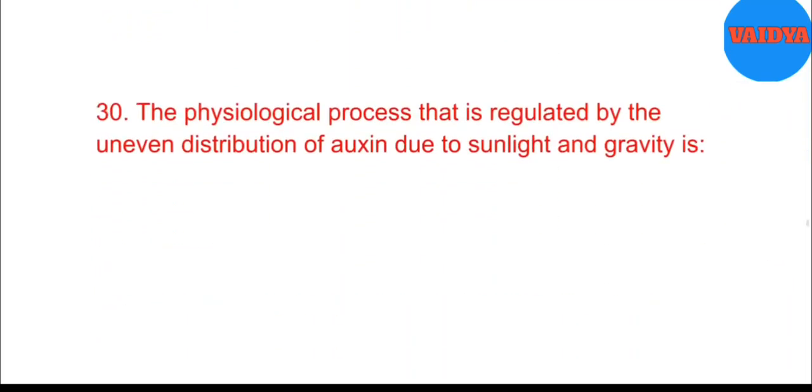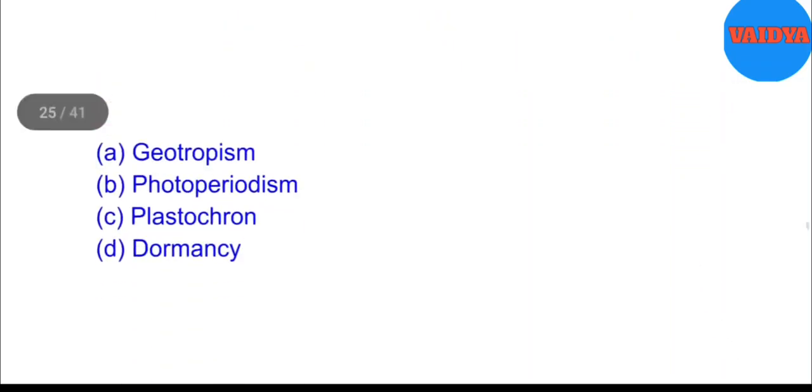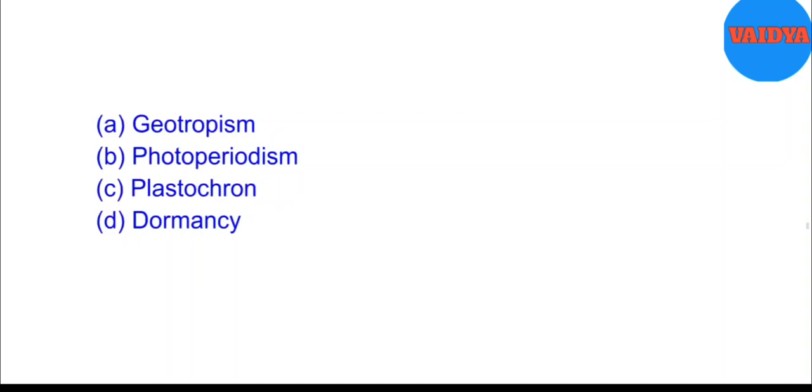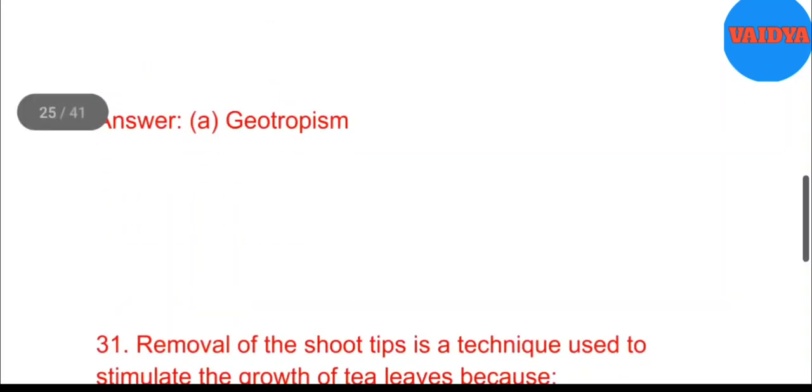30. The physiological process that is regulated by the uneven distribution of auxin due to sunlight and gravity is? A. Geotropism. B. Photoperiodism. C. Plastochron. D. Dormancy. Answer: A. Geotropism.